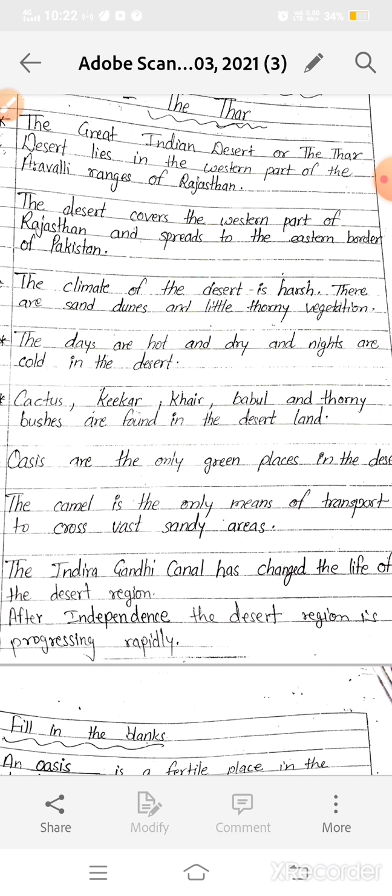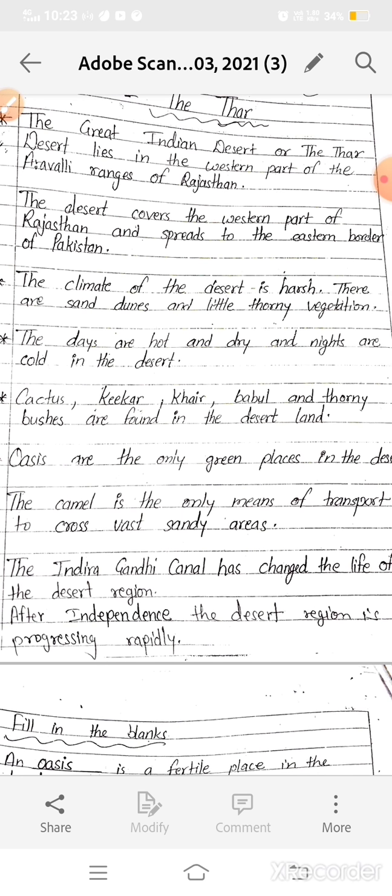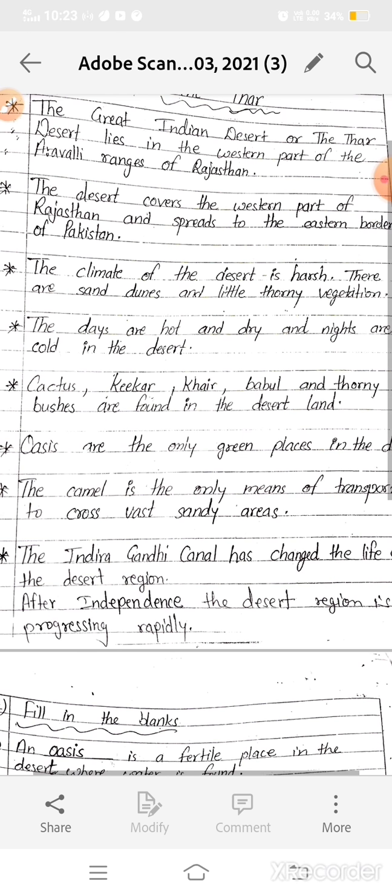Population and occupation. As you know, this area is very harsh, having a harsh climate, so the population is not thick in the particular part of the Thar desert, but not in the whole of Rajasthan. The Thar desert comes in the western part of Rajasthan, so only in the region of the Thar desert is the population very few, but other cities like Jaipur and Ajmer have a thin population because of facilities.